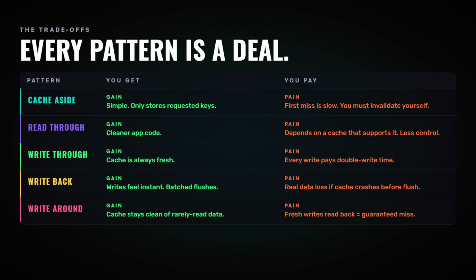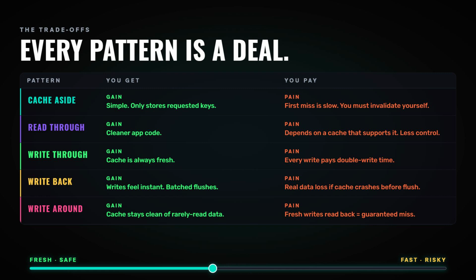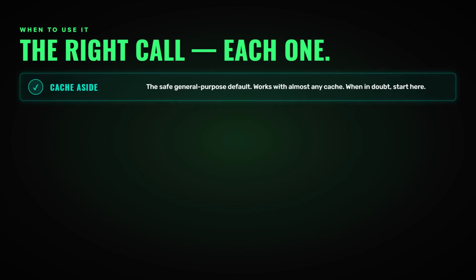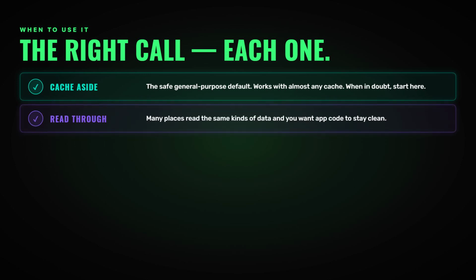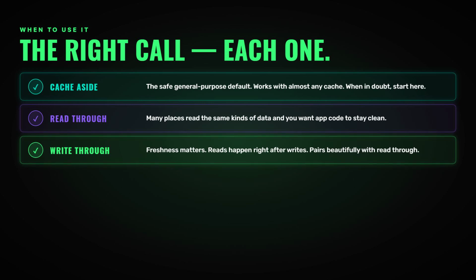Use read through when you want your application code to stay clean and simple. You are using a caching tool that supports fetching data for you. Great when you have many places in your code that read the same kind of data and you don't want to repeat the check cache, then check database logic everywhere. Use write through when freshness matters and you can't tolerate stale reads after a write. It pairs beautifully with read through, good for data that is read very soon after it's written, where serving an old copy would be wrong.